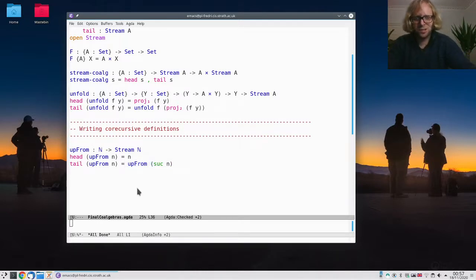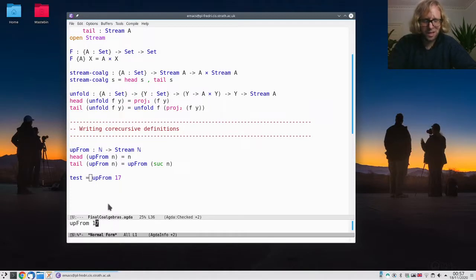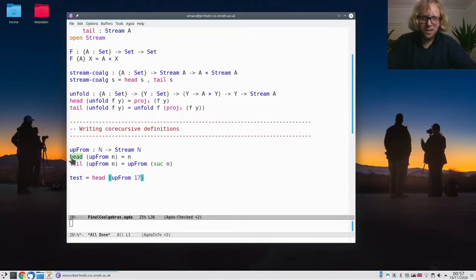So we do a little test. I will say do up from 17. Okay, if we normalize this now, then nothing happens, because we haven't asked to observe anything of this stream yet. But if you ask for the head of it, well, then we have this equation here.